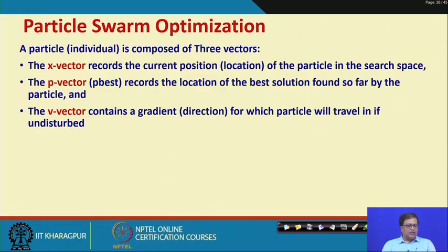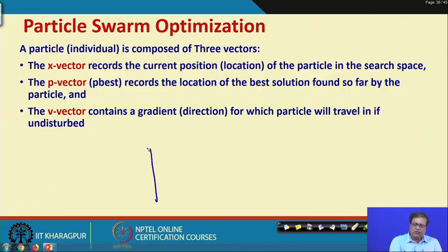How exactly it happens we shall see through an example, and all these vectors are continually updated. So, the positions, the velocity, the best possible solutions, the global best and the local best, they are all continually updated. Try to understand.